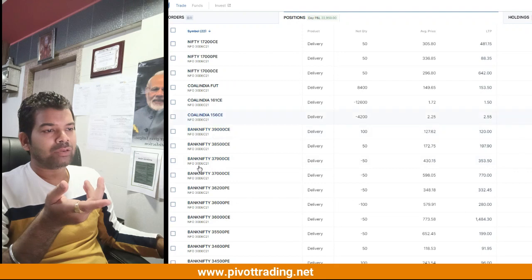So here there is Bank Nifty also. At the bottom you can see Bank Nifty options are also there. Okay, what is the profit for today?